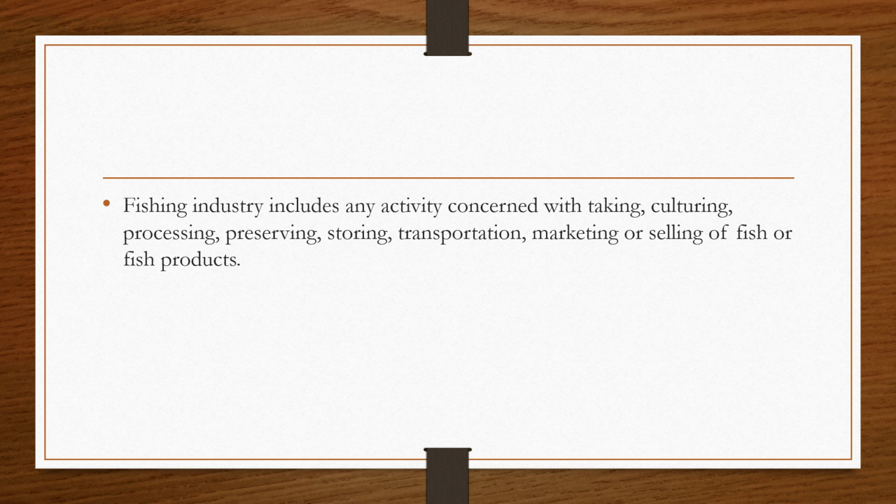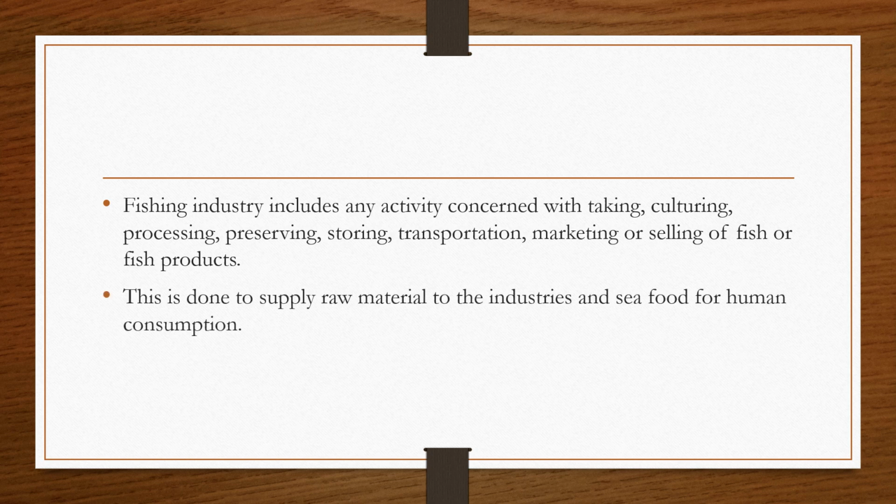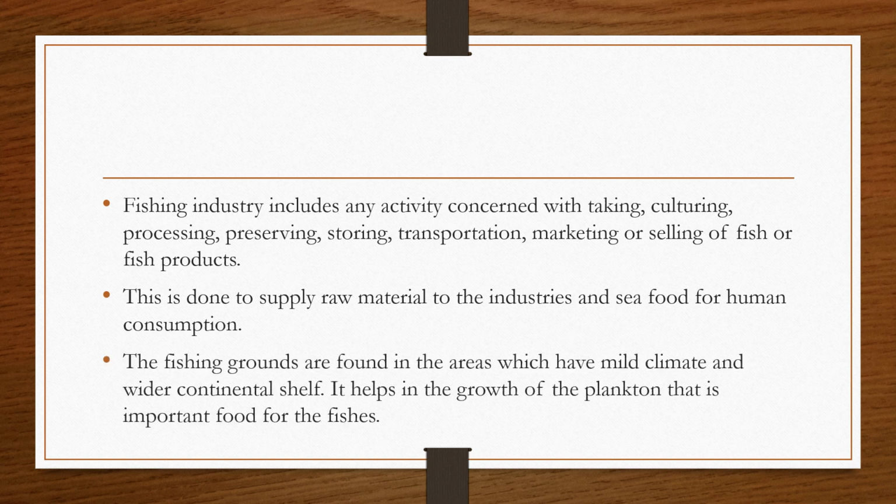Then marketing is done and lastly the selling of the fishes is done, either to the market or to the industry. In the market, human beings purchase them and eat them, and in the industry they are sold in large quantities. Now these fishes supply the raw materials to the industries and the food for human beings.